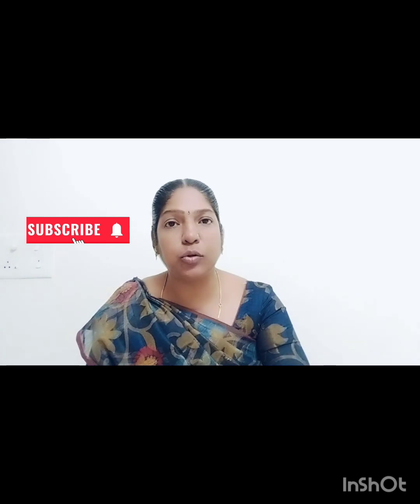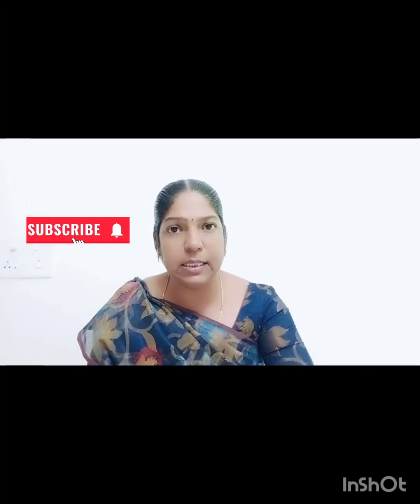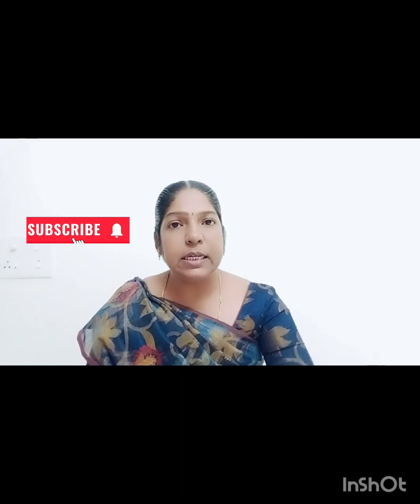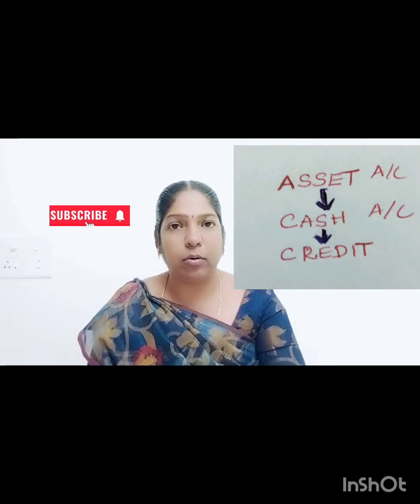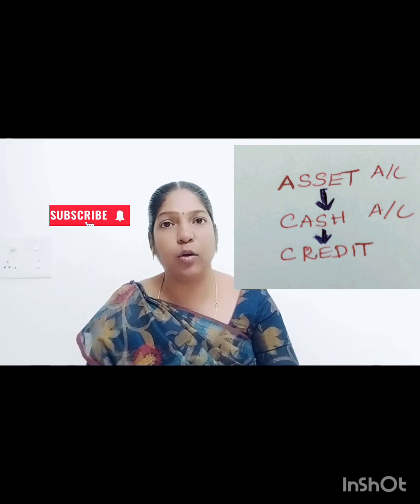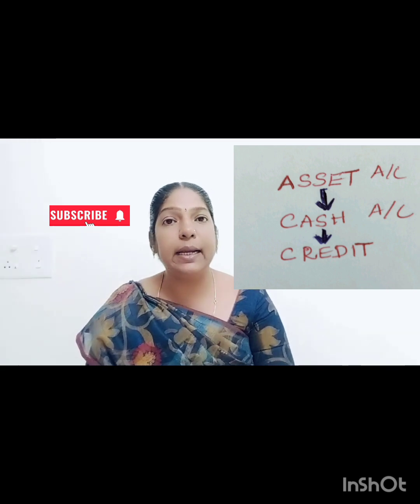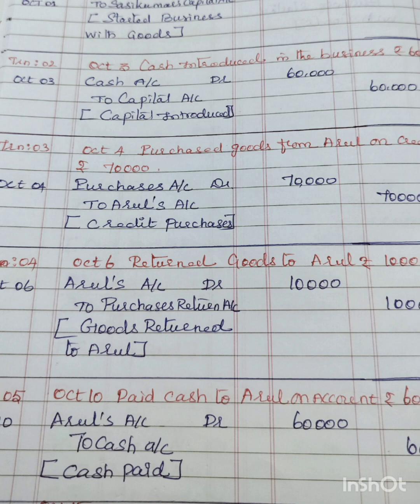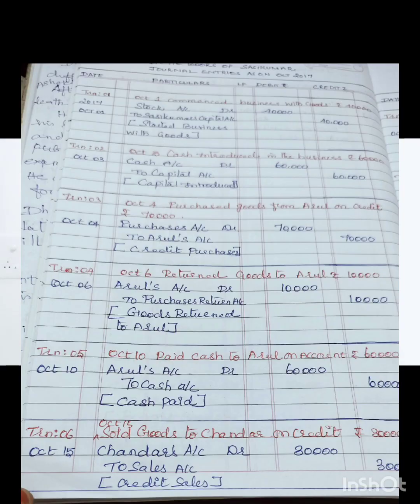You paid cash to Arul. You paid 60,000 cash to Arul means cash goes out from your business. Cash account decreases. Cash comes under asset account. If cash decreases, asset account also decreases. As per the rule of asset account decreases, we have to credit the asset account. So in journal entry, we have to credit the cash account. To cash account 60,000 rupees. Cash account credited. What is the narration? Cash paid.